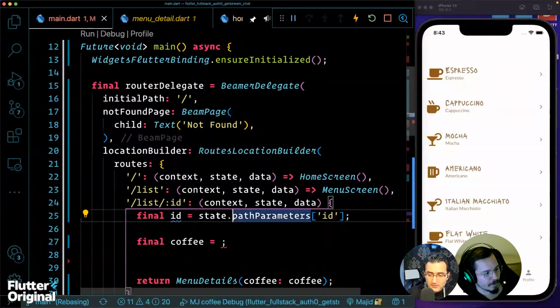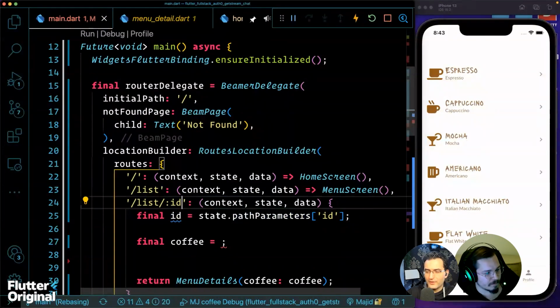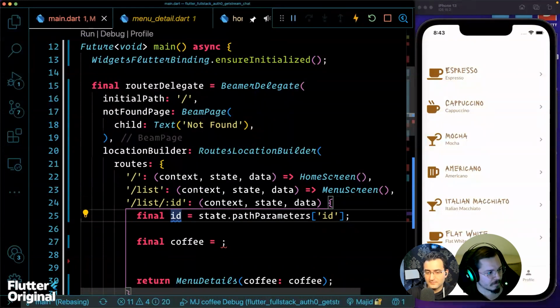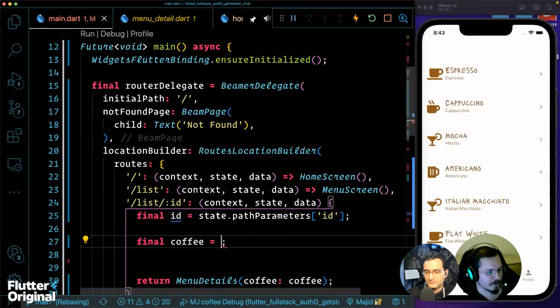Okay. But can this be null? I don't think so, right? Yes, it can. No, it cannot be null in this case.